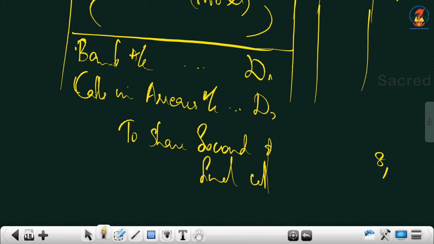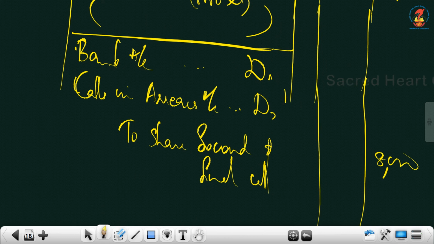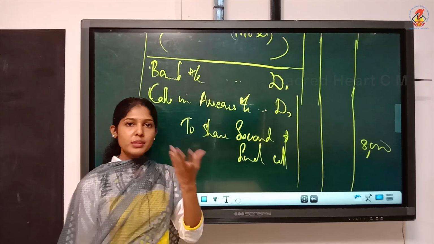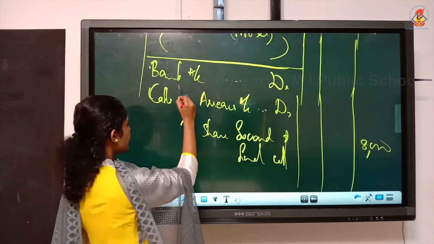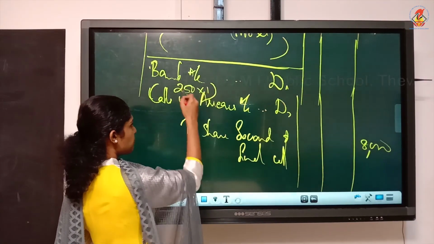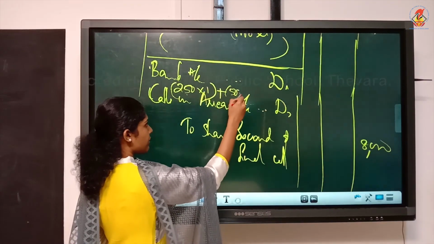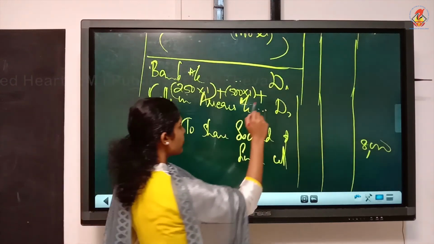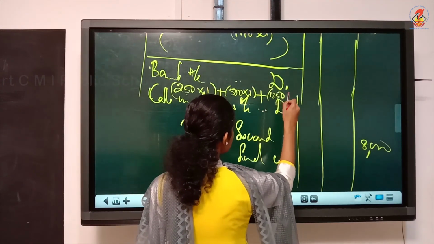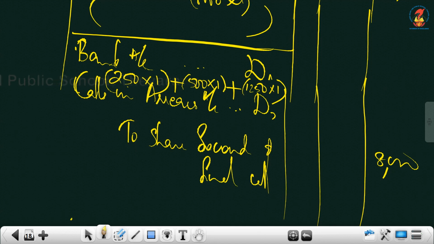Copy the same. Calls in arrears, you read the question for that. All three didn't pay the second and final call. So A is holding 250 shares. He didn't pay 1 per share. B is holding 500 shares. He also didn't pay. C is holding 1,250 shares, he also didn't pay the second and final call. So just add and take, it is 750 plus 1,250. So that will be 2,000 calls in arrears. So bank will be 6,000.